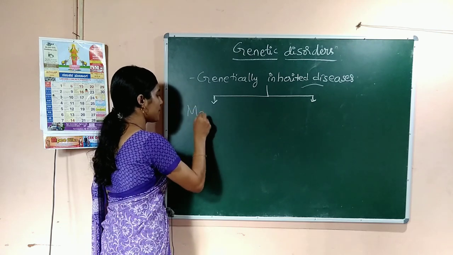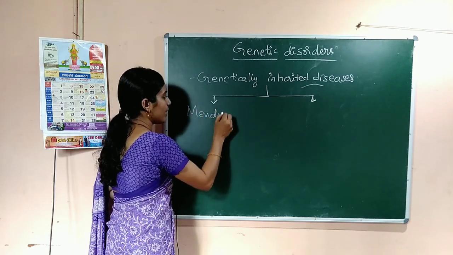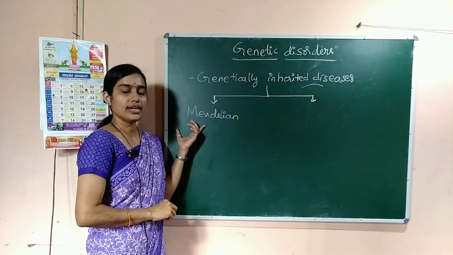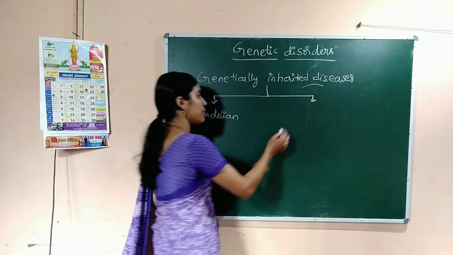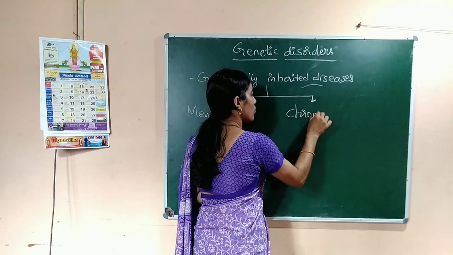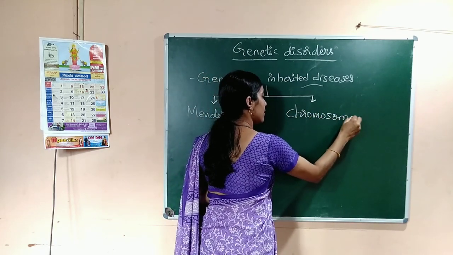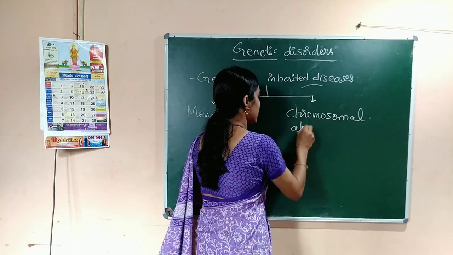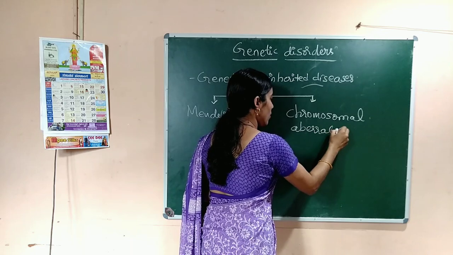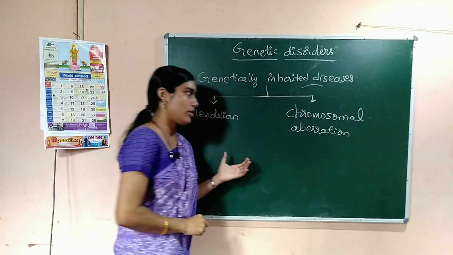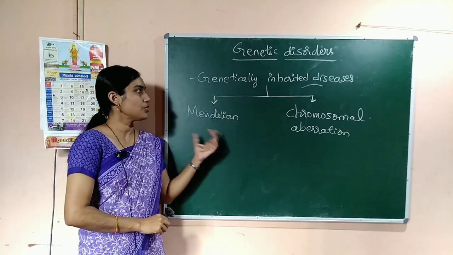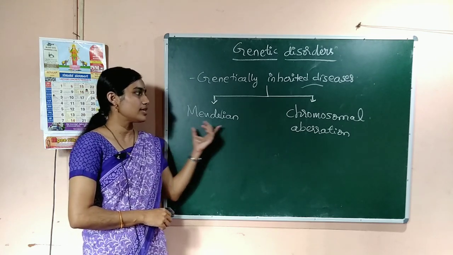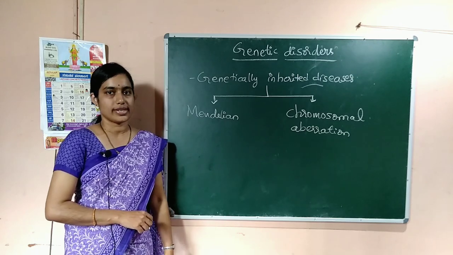One first type is called Mendelian disorders, and another type is called chromosomal disorders or chromosomal aberrations or chromosomal abnormalities. Okay, these are the two types of genetic disorders. One is Mendelian disorders and one more is chromosomal disorders.